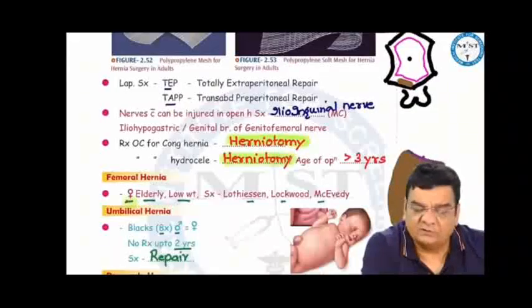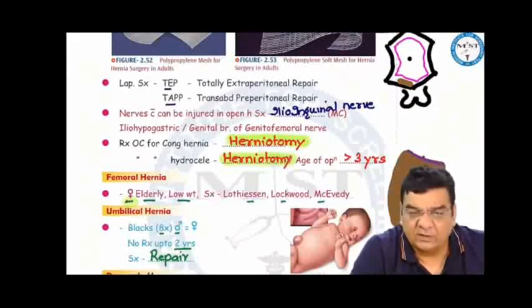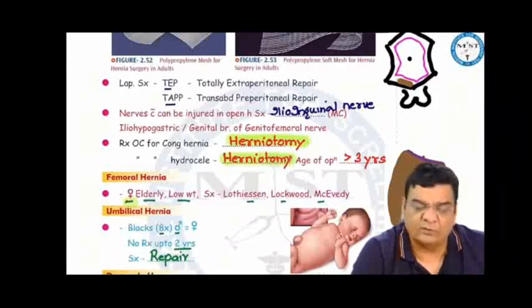We can even do laparoscopic surgeries for hernia repairs like TEP and TAPP. TEP is totally extraperitoneal repair and TAPP is transabdominal preperitoneal repair. Nerves which can be injured in open hernia surgery, ilioinguinal nerve being the most common. However, iliohypogastric and genital branch of genitofemoral nerve can also be injured.